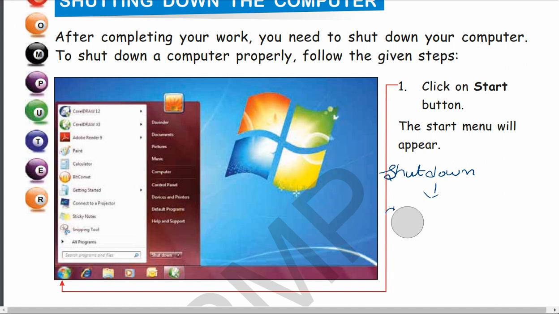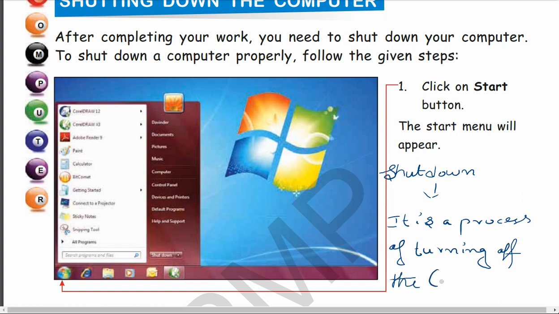It is a process of turning off the computer.